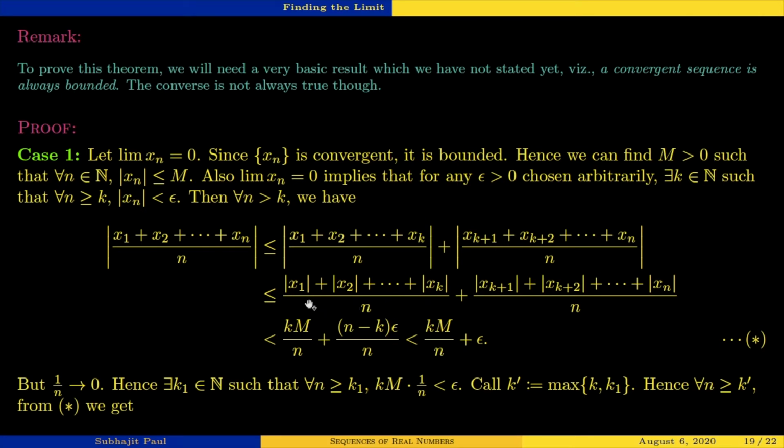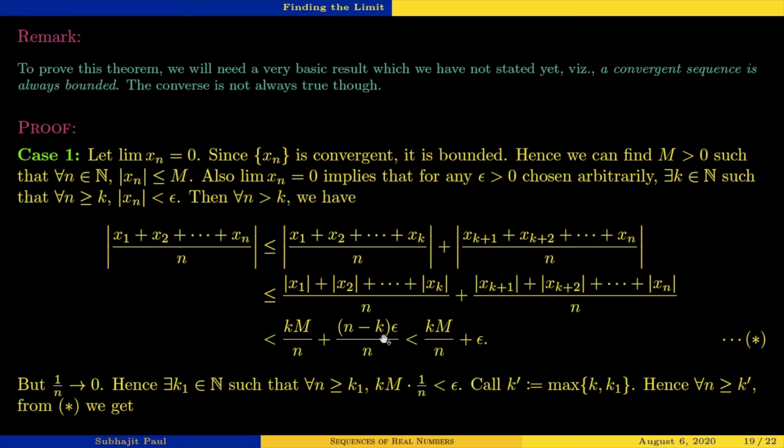Now what we see here is that all these terms are bounded by m, less than or equal to m. How many terms are there? K many, x1 to xk, k many terms are there. So k times m, everything is smaller than or equal to m. So this is smaller than or equal to k times m whole divided by n. This n is hanging as a constant down there. Fine. How many terms are here in this one? It starts from k plus 1 to n. So there are n minus k many terms.